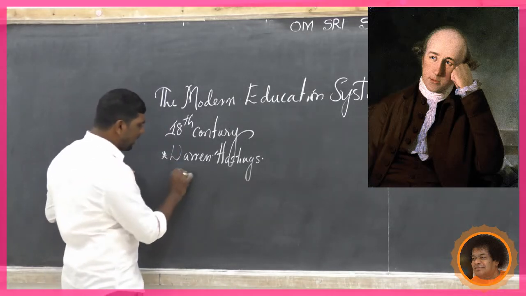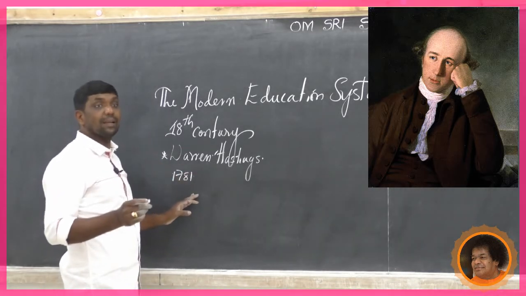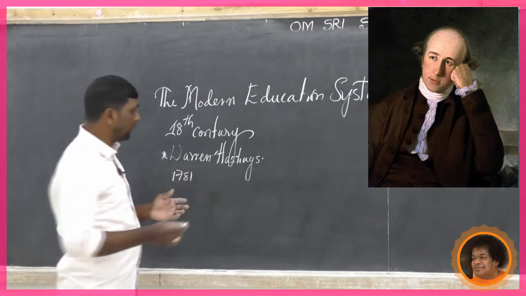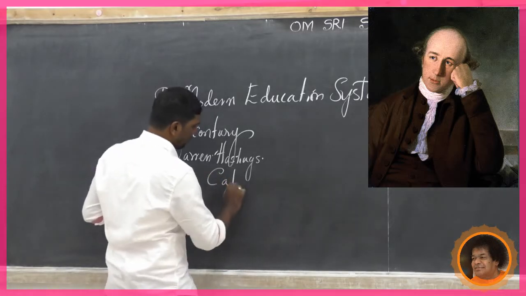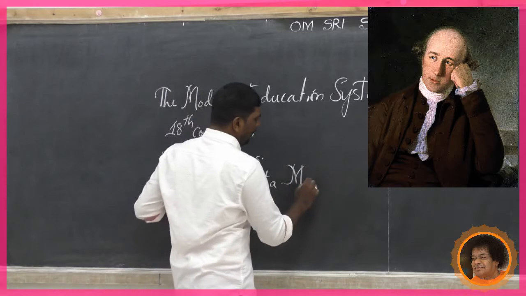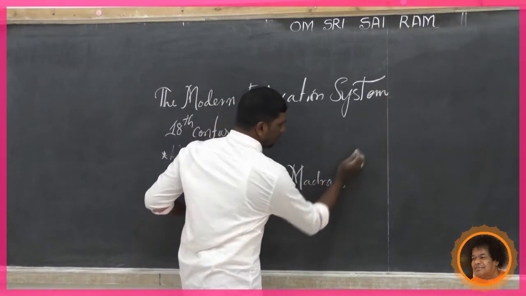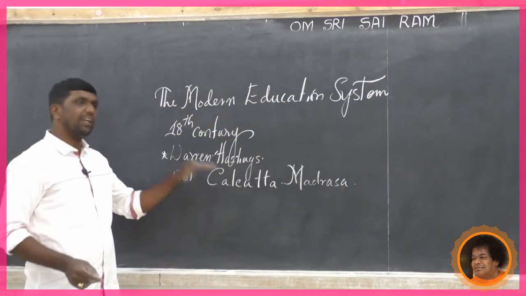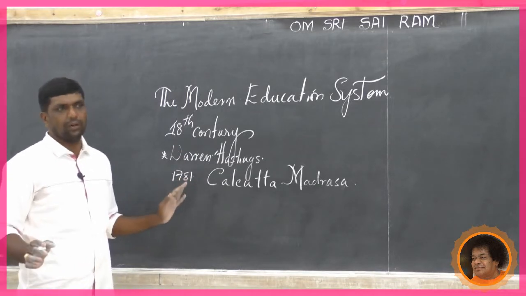In 1781, he started Calcutta Madrasa. Madrasa means college. Who started? Warren Hastings started. When did he start? He started it in 1781.